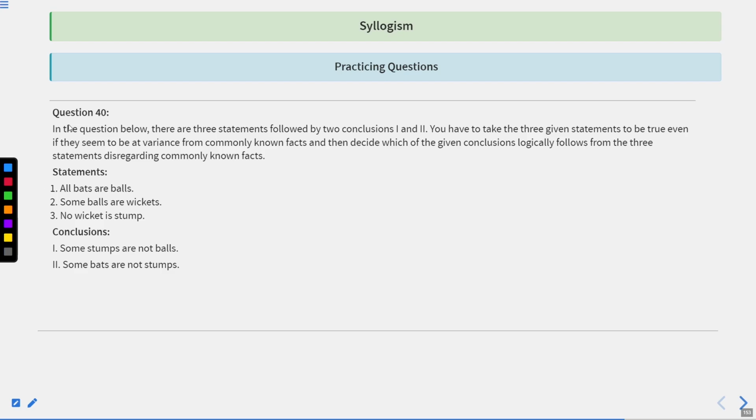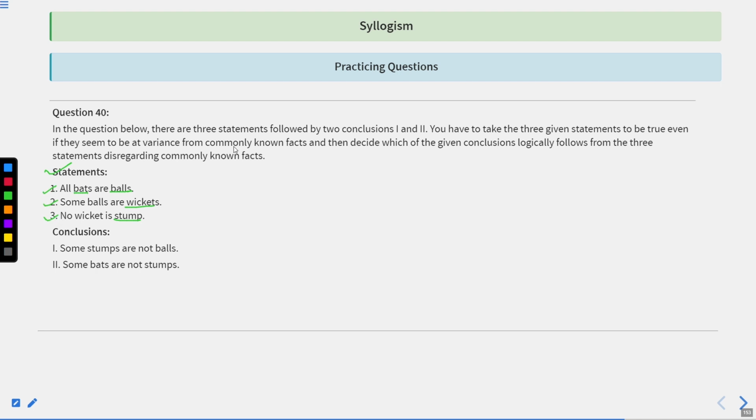So my dear student, the first question for today's lecture is right now in front of you. Again, the same philosophy and the same phenomena we are going to follow. The first thing is you are going to draw the Venn diagram representing the different subjects and the predicates. One circle is just going to represent the bats. Another is going to represent balls. Another circle is going to represent wickets. And the last one is going to represent stumps. Now, the question is right now in front of you. I am giving you 10 seconds.